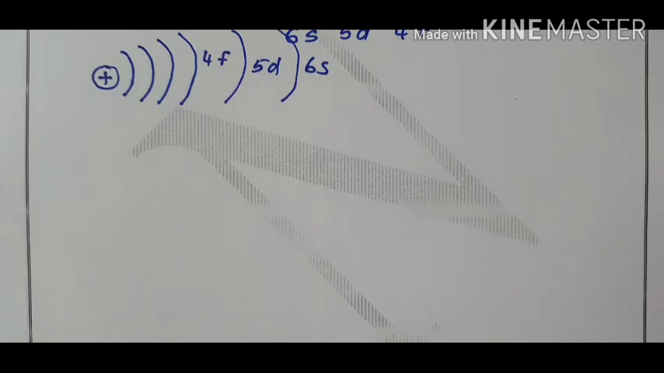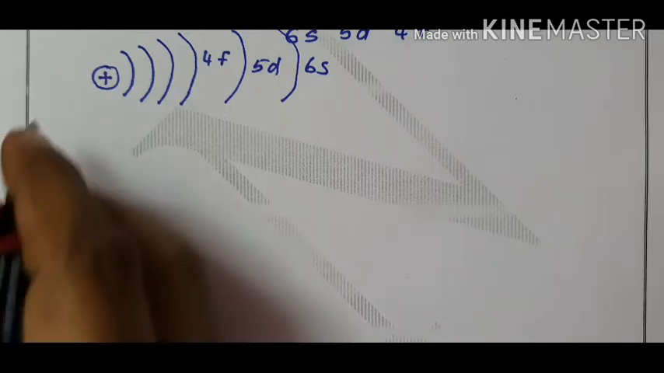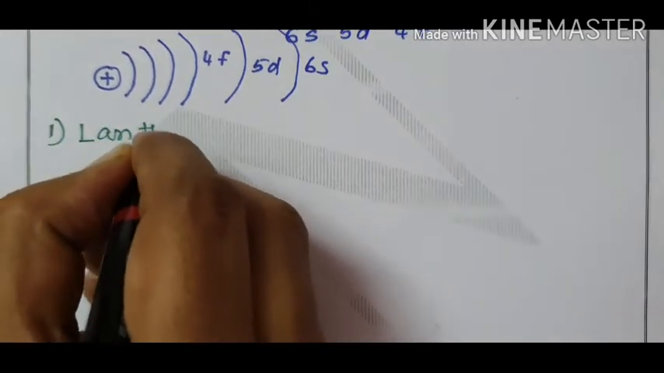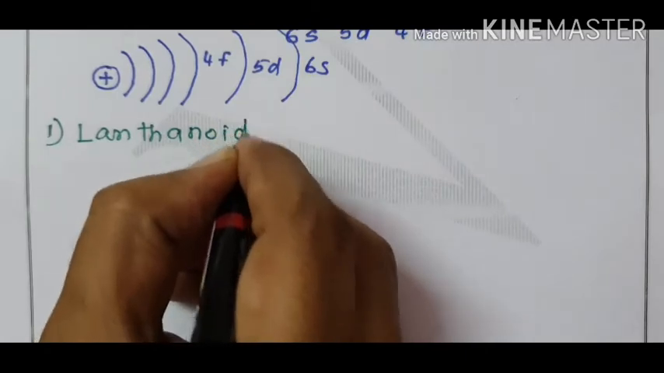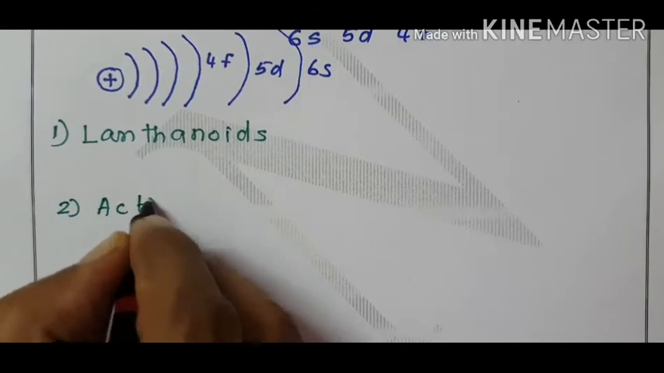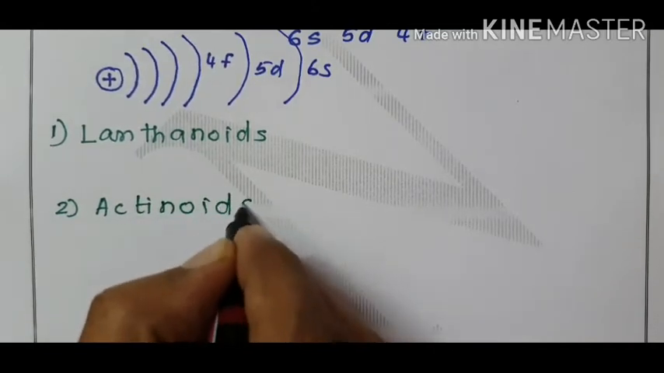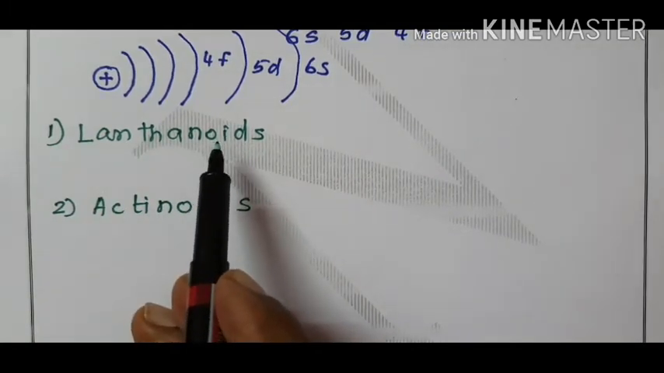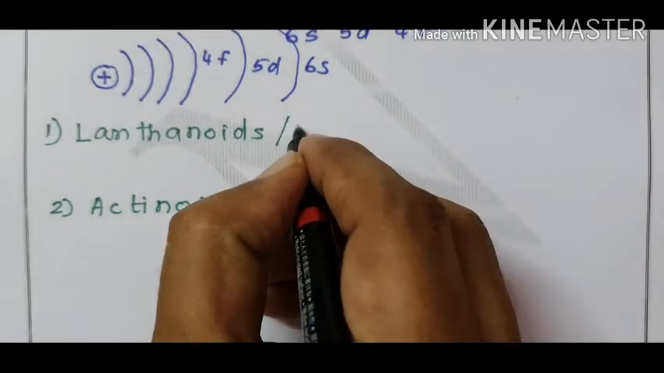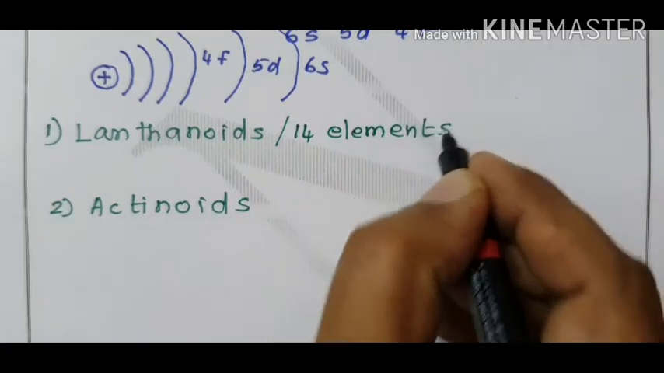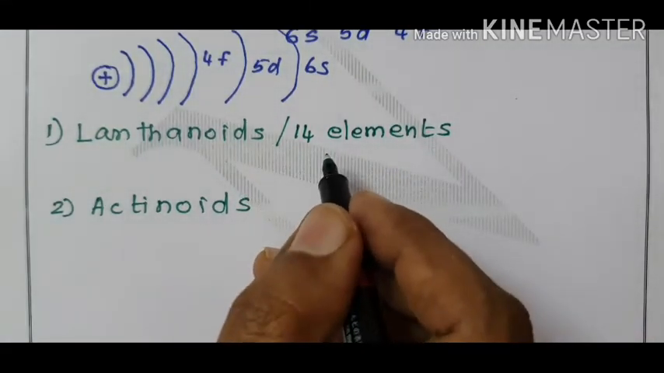In the inner transition elements, there are two series. One is lanthanoids and the second one is actinoids. Lanthanoid series consists of how many elements? 14 elements. The maximum number of electrons in the f orbital is 14, therefore 14 elements.